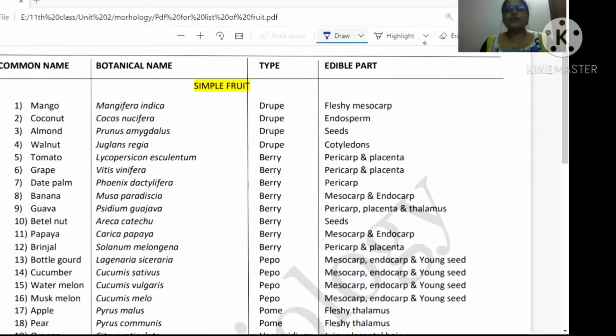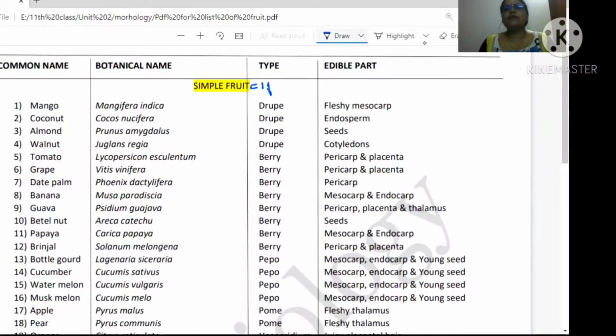In this video we are going to study a few fruits along with their edible parts. Okay, so now see, we have first started with the simple fruits. These are the fruits which develop from one flower with syncarpous condition. If many carpels are there, then with syncarpous condition they have developed.